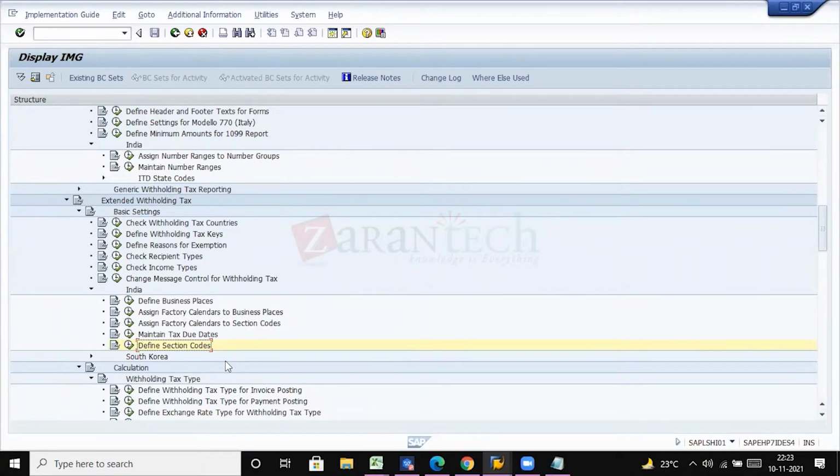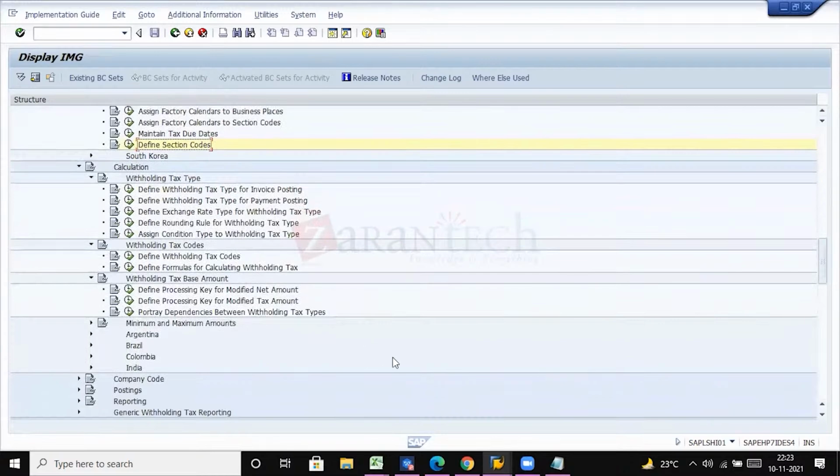All these details we will get to know. Since our company code is US, we don't need to have this defined. So for US company codes, we don't need these settings.